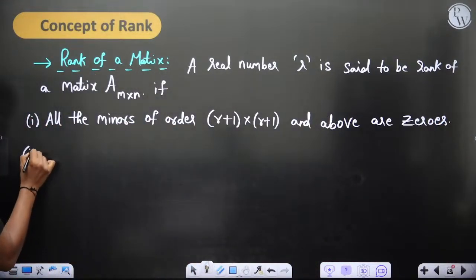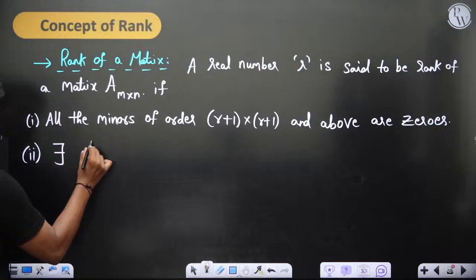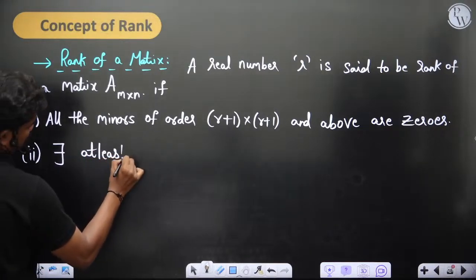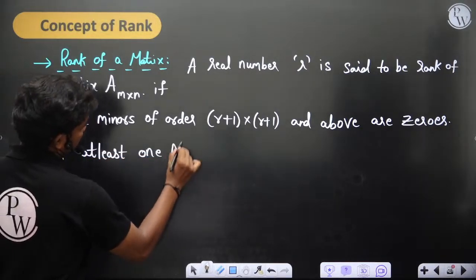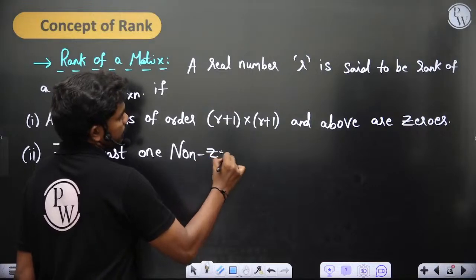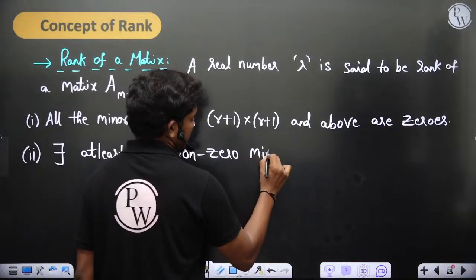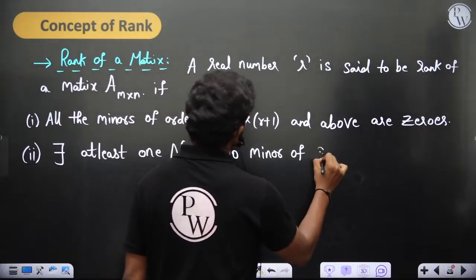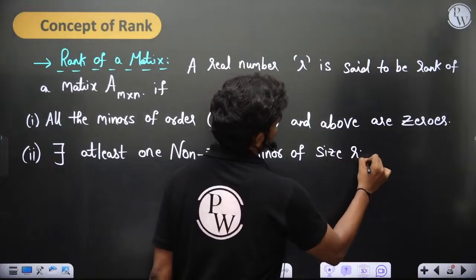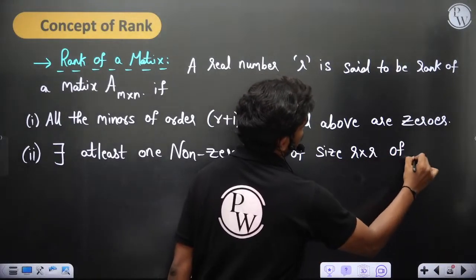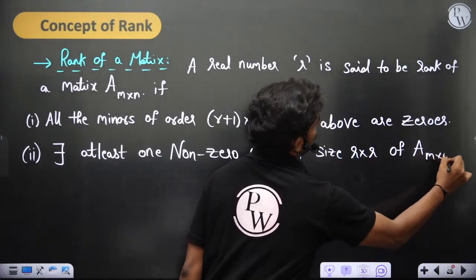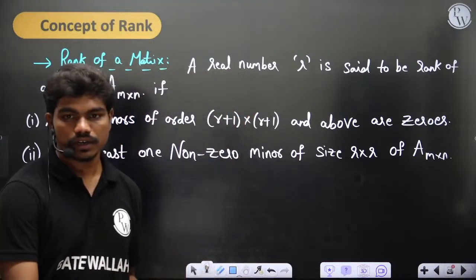Point number 2, there exists at least one non-zero minor of size r by r of A m by n. So this is how we define it. So what is the concept behind it?